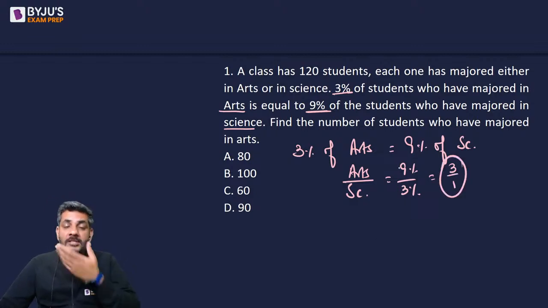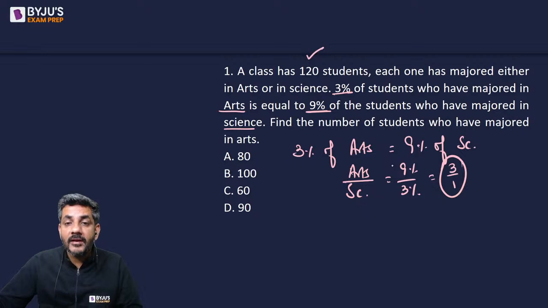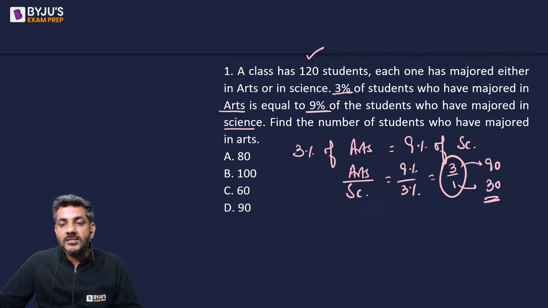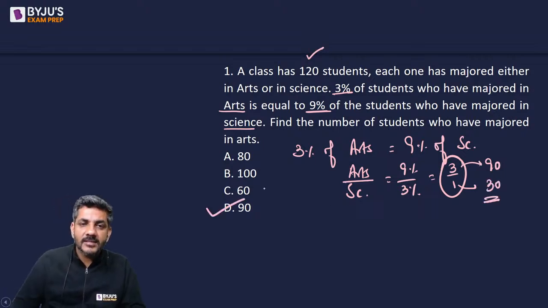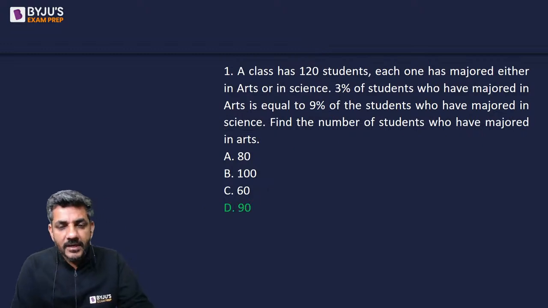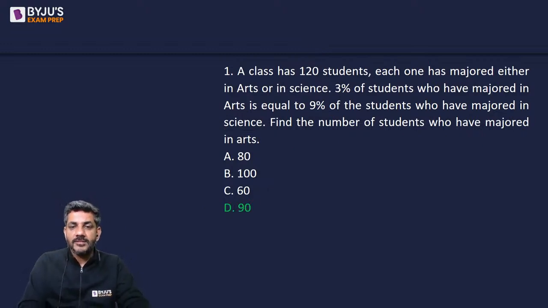आर्ट्स और साइंस वालों का रेशियो 3:1 है और टोटल बच्चे 120 है, सो जस्ट डिवाइड 120 इन अ रेशियो ऑफ 3:1, you'll get 90 students majoring in art and 30 students majoring in science. That gives us the right answer as option D. So yes, D option is the right answer for this very first question.